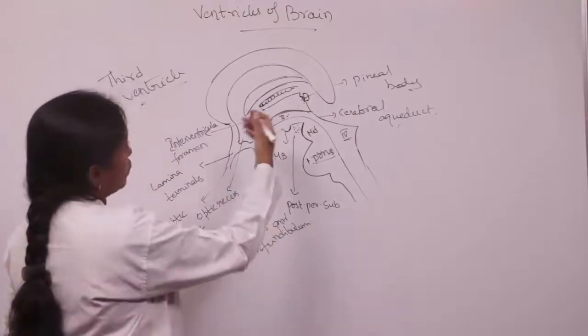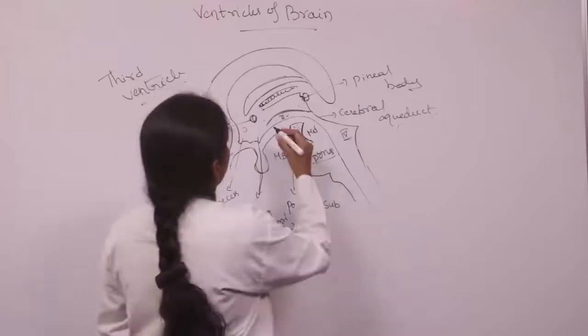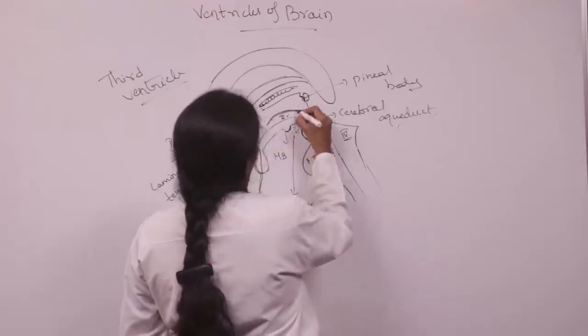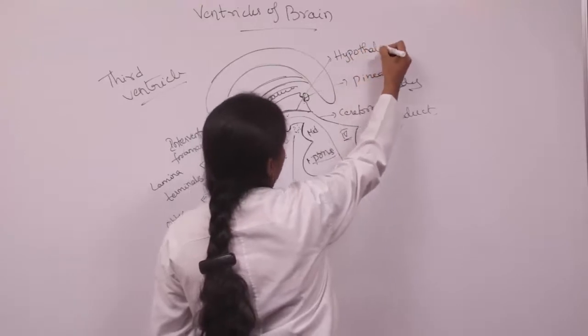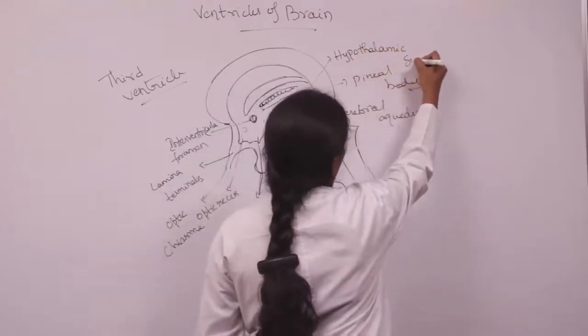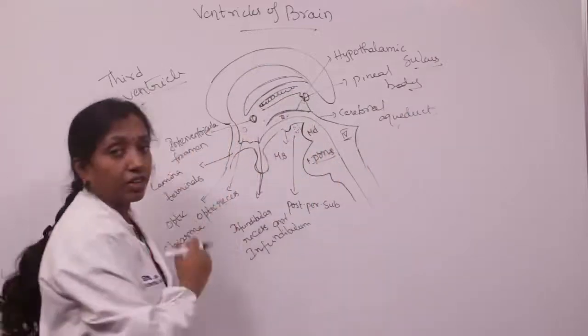The lateral wall is formed by the thalamus and hypothalamus. They are separated by the hypothalamic sulcus, which forms the lateral wall of the third ventricle. So that's about the third ventricle.